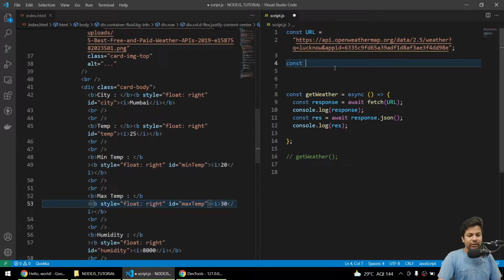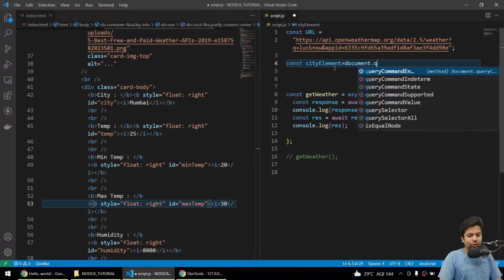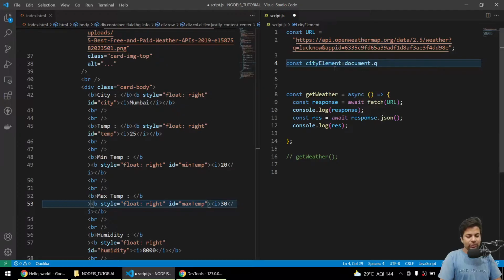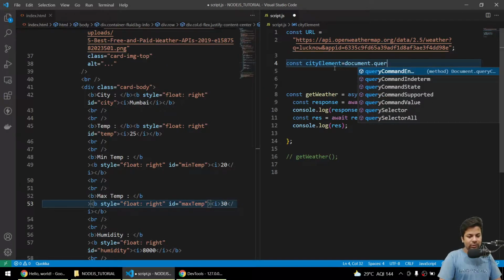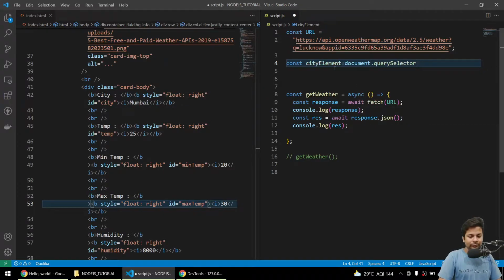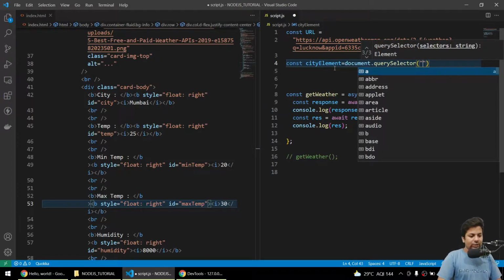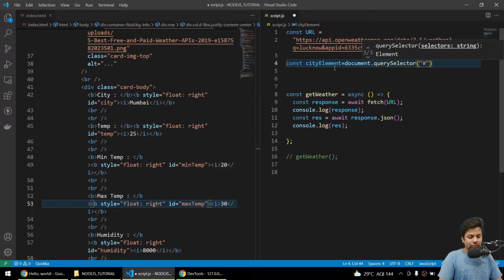So firstly we have city element, so we'll say constant cityElement equals to document dot querySelector, sorry guys, querySelector, and here I'll just say city.